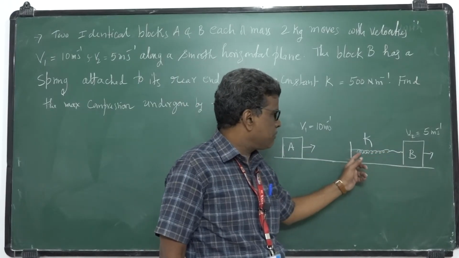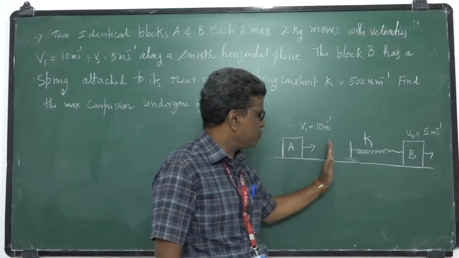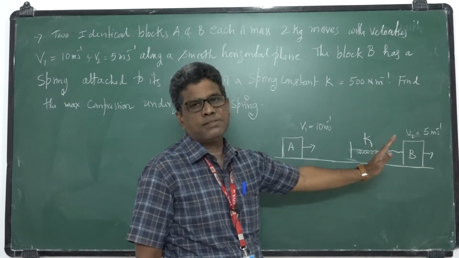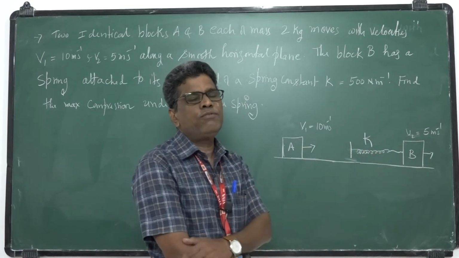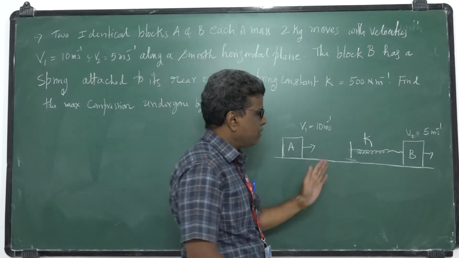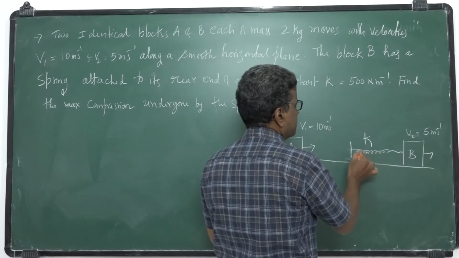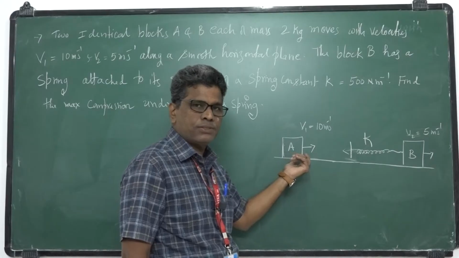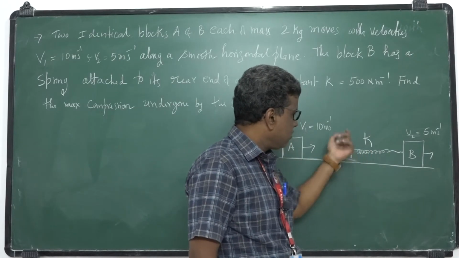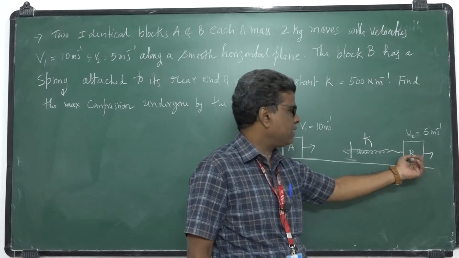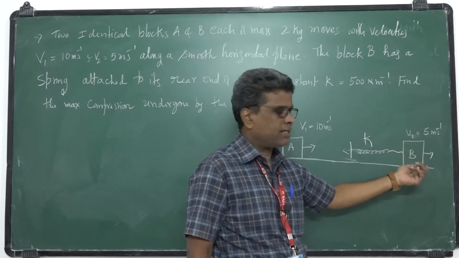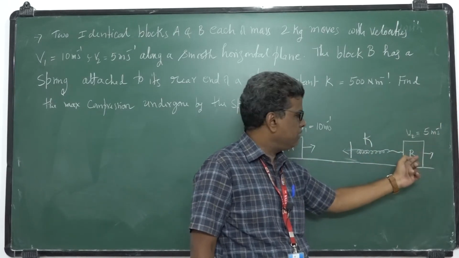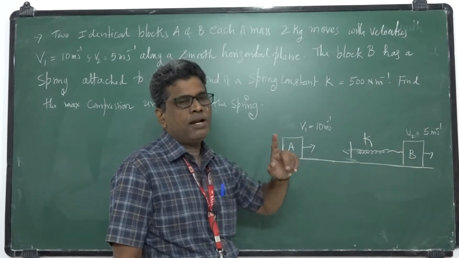When this spring compresses, block A pushes the spring in this direction. As a result, the spring exerts a force. As it compresses in this direction, the spring force acts in the opposite direction. So ultimately A's speed reduces, and the same force acts on B also, which is initially moving slower, so B's speed gradually increases while A's speed gradually decreases.